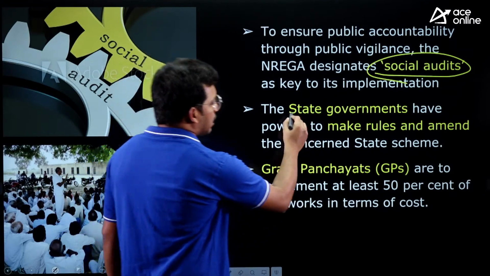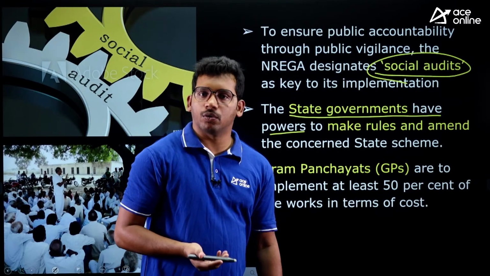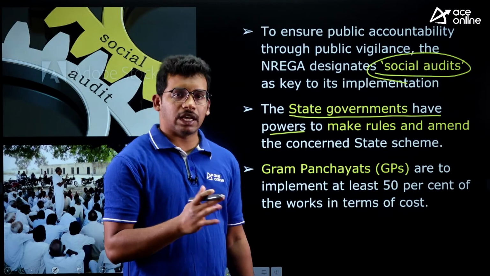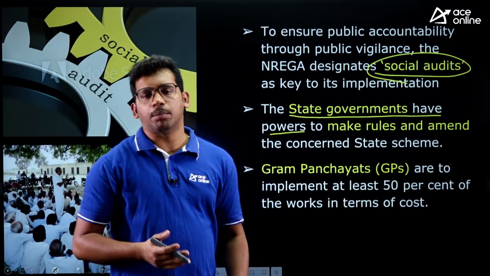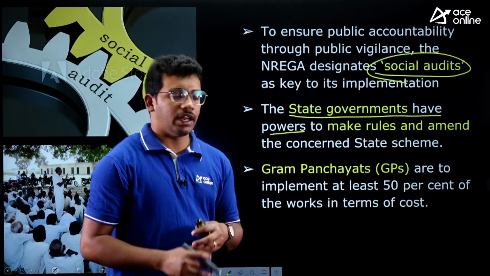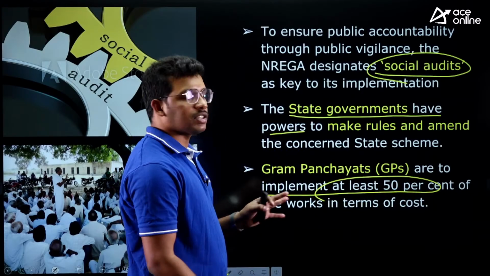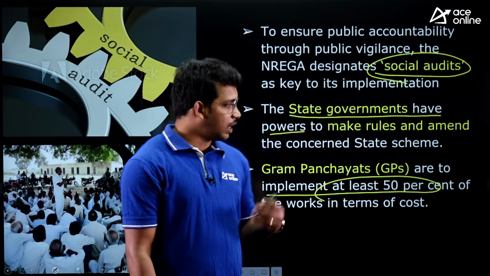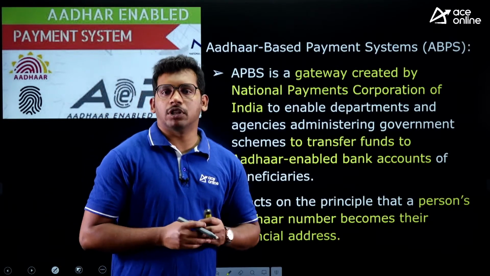Okay, the state governments have powers to make rules and changes in the rules. If they want, they can slightly modify the rules, because different states have different qualities. So accordingly, state governments can vary it. And Gram Panchayats are implementing at least 50% of works in terms of cost, right? So that is also one more important thing, right? Now that is about the MGNREGA.